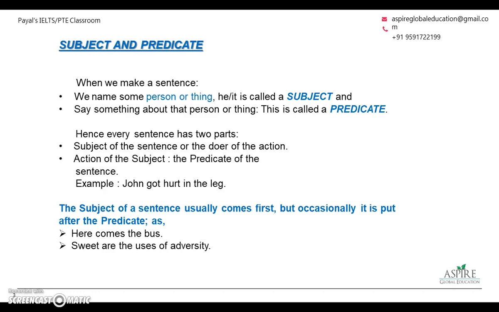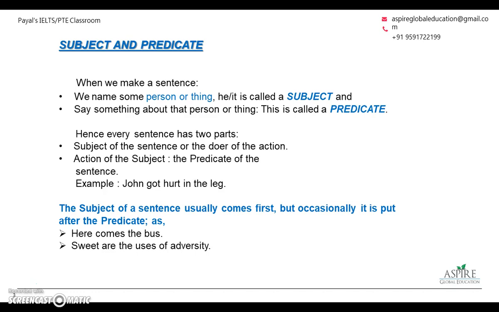Let's try to understand first the structure of a sentence. What is a sentence made of? It is made of a subject, who is doing the action, and the rest of the sentence is called a predicate. For example, John got hurt in the leg. John is the subject, he's the doer of the action. Got hurt in the leg is called the predicate.